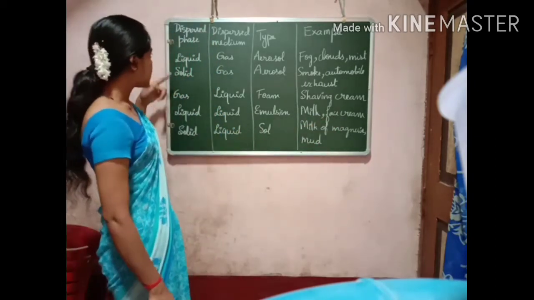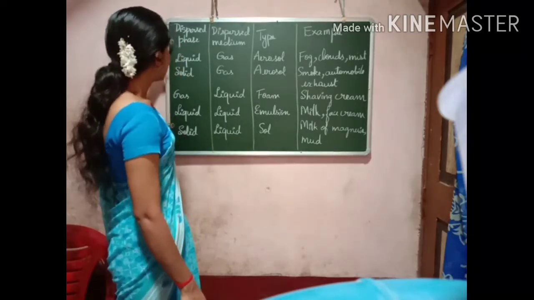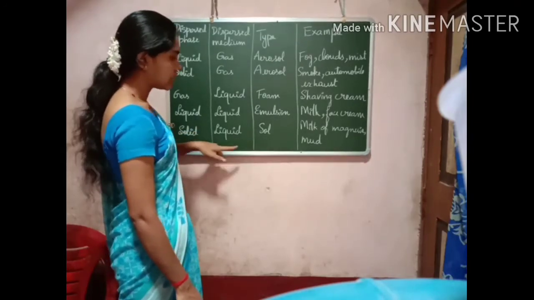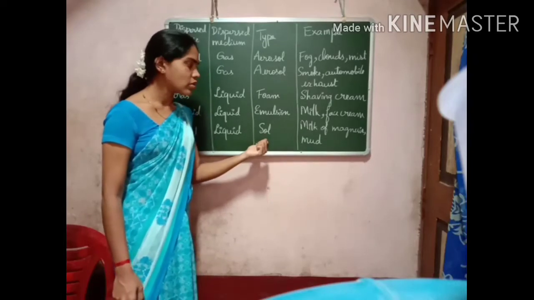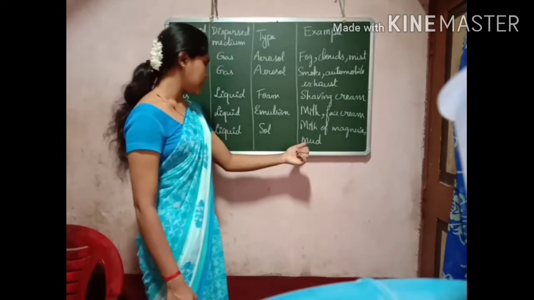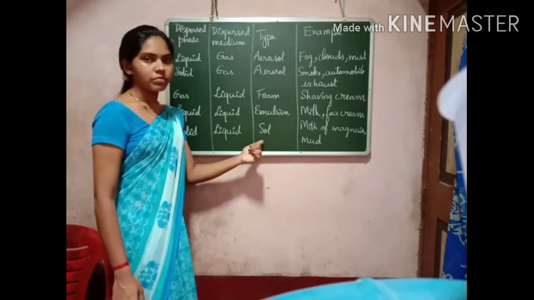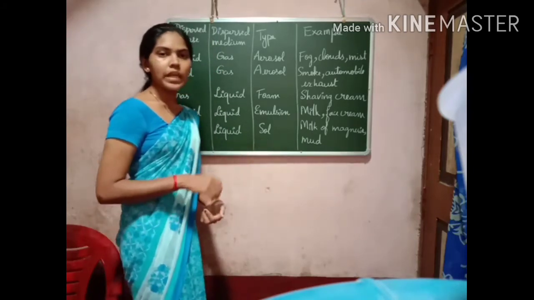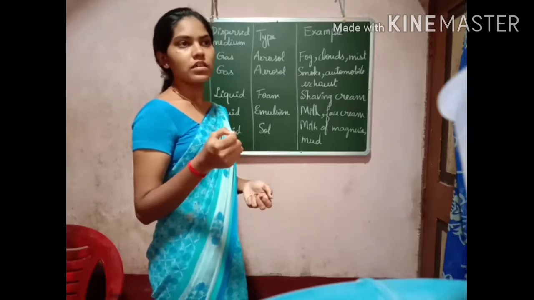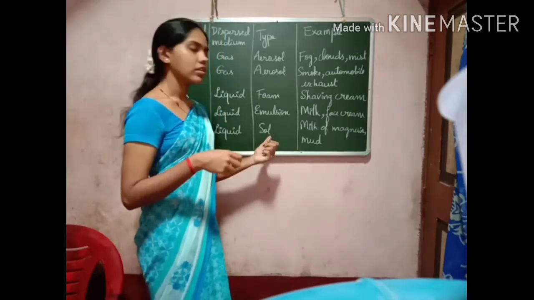The next thing is sol. What is sol? Solid is dispersed in liquid. Solid particles are dispersed in liquid. That type of colloid we call a sol. Examples are milk of magnesia and mud. Milk of magnesia and mud are examples of sol. Milk of magnesia is nothing but a magnesium hydroxide solution. That is an example of sol.